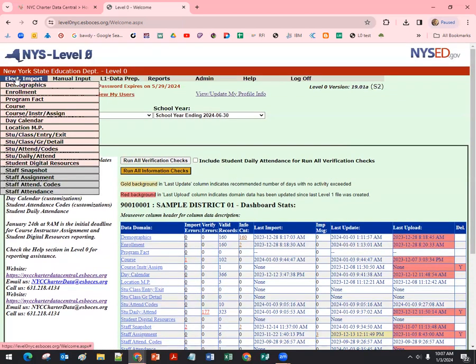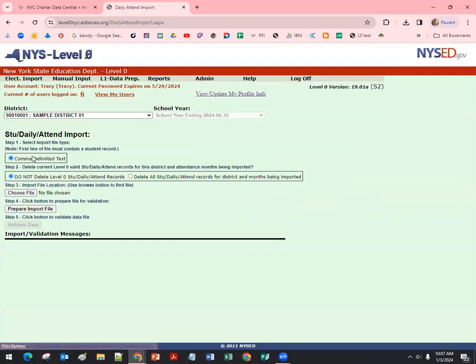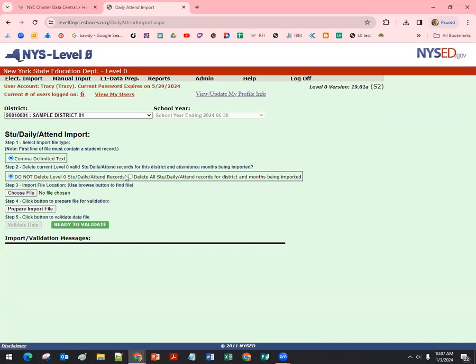Electronic import, when you're ready to bring in data for a particular template, you would simply go to, I'm going to go to student daily attendance. For the most part, whenever you're on the screen, step 2 has the best default settings loaded. If you know that you had to make a correction to all of your student daily attendance and you want to delete all prior records and bring in the new stuff, then you would want to do a delete all. In general, you might only be loading a month at a time after each month closes, right? And then you would just load the data without deleting it.